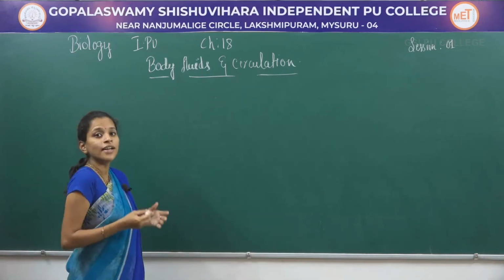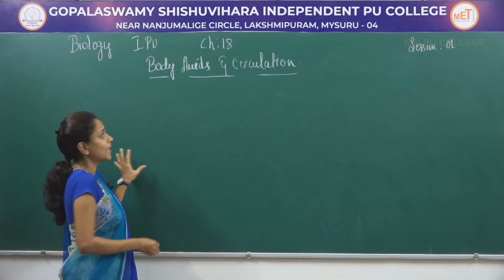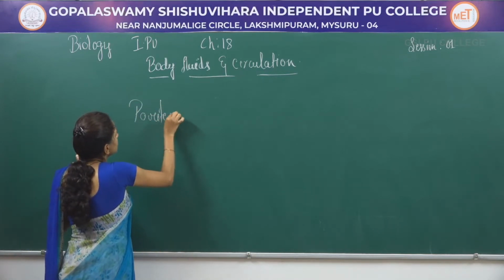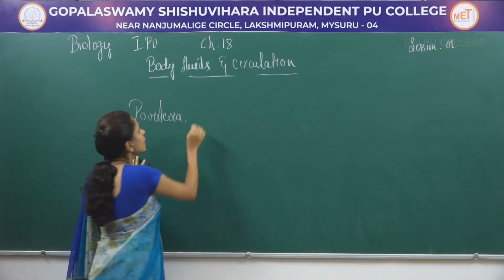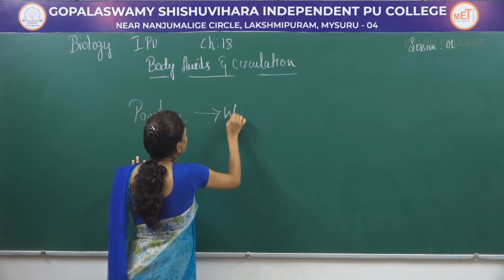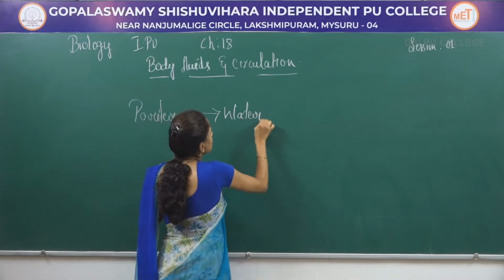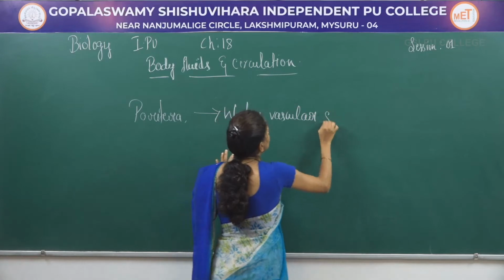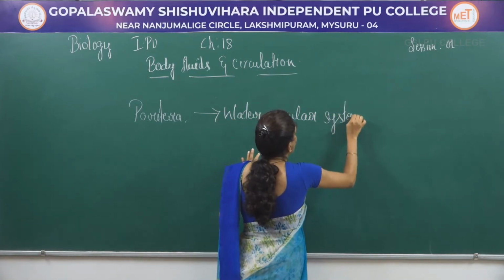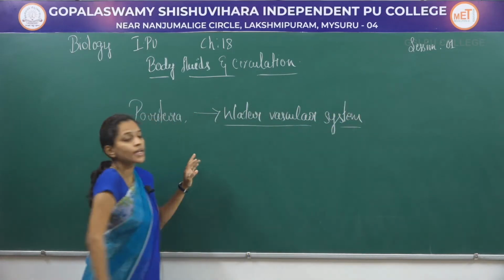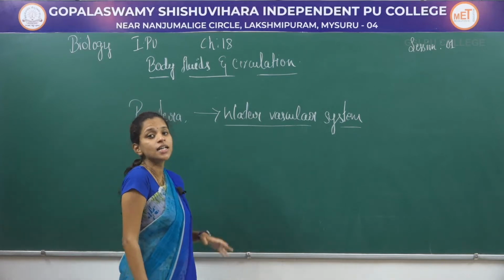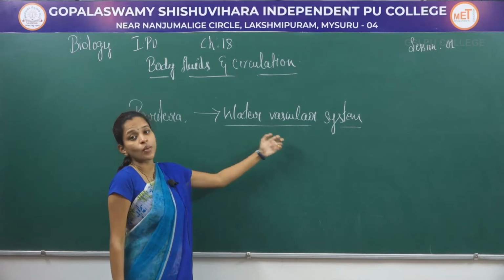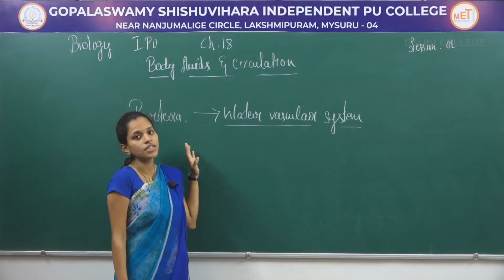When it comes to smaller organisms like Porifera or Coelenterata, they use their water vascular system, which helps in circulating the harmful substances out of the body and takes up the required substances which are necessary for the cells.